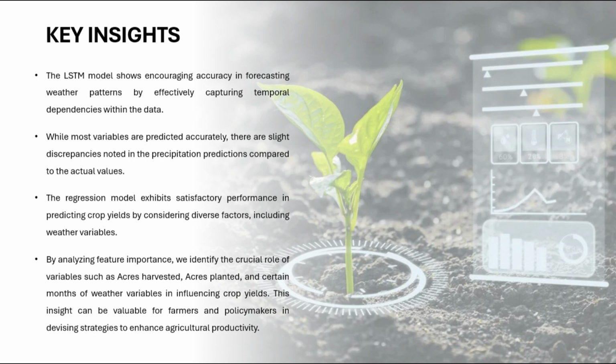On the other hand, the regression model shows satisfactory performance in predicting crop yields by considering various factors, including weather variables. Through feature importance analysis, we identified the significant influence of variables such as acres harvested, acres planted, and specific months of weather variables on crop yields. These insights are valuable for farmers and policymakers in developing strategies to improve agricultural production.